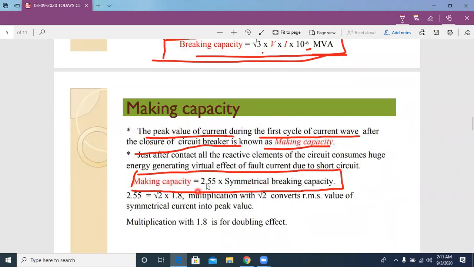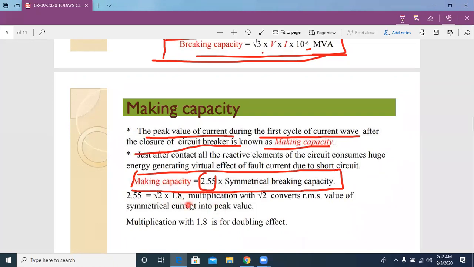Now why do we write 2.55? The 2.55 we can write as root 2 times 1.8.